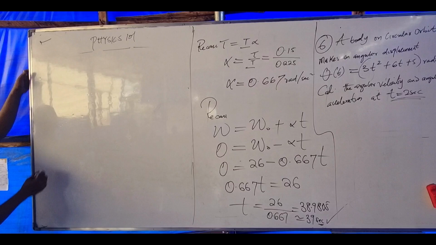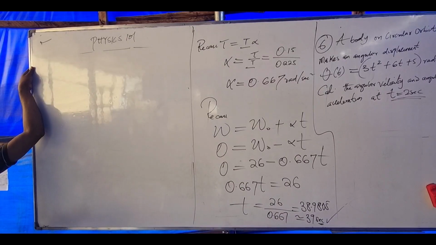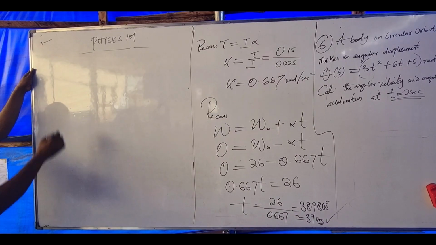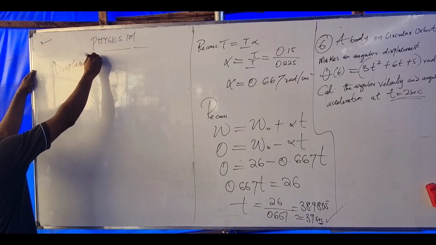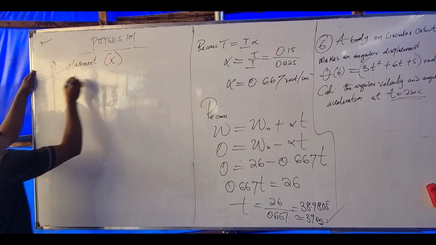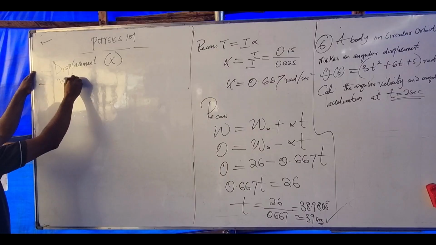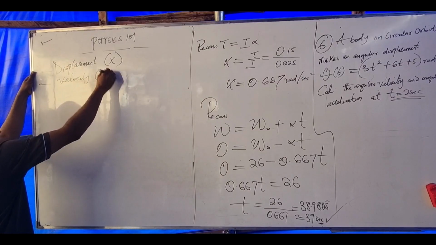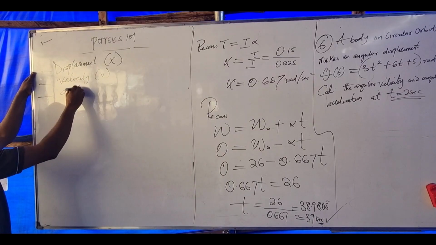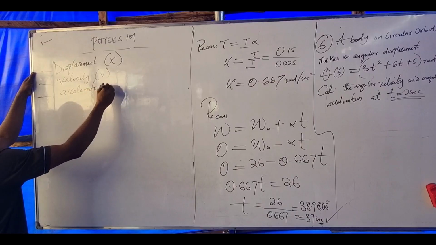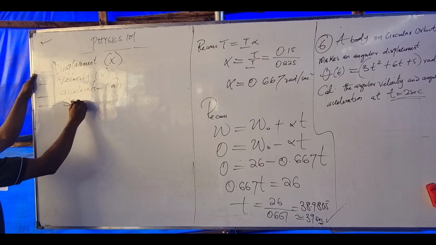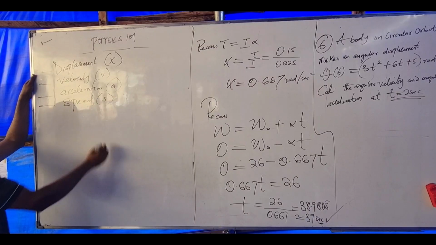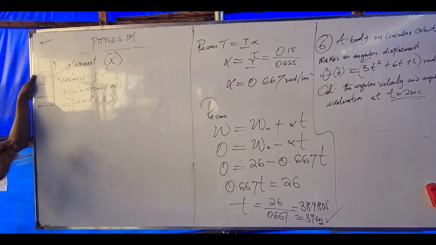Listen, in linear kinematics, we studied some parameters like displacement, velocity, and acceleration. We also mentioned speed. And I differentiated these. I gave a detailed note on this.